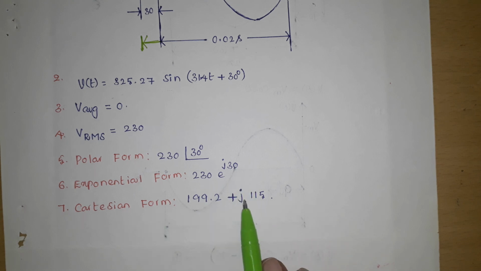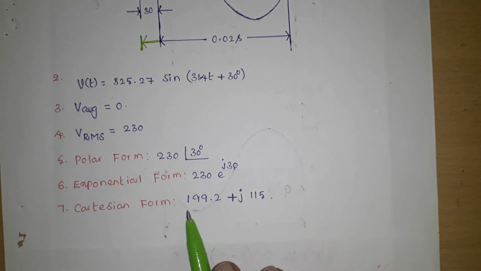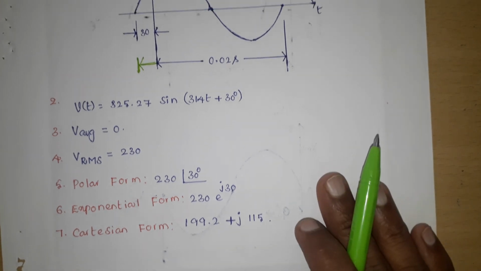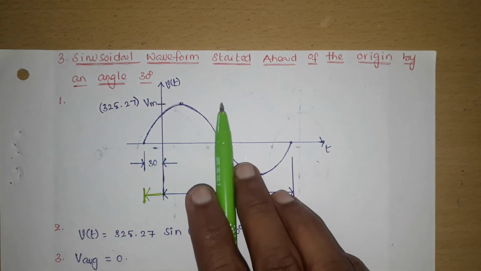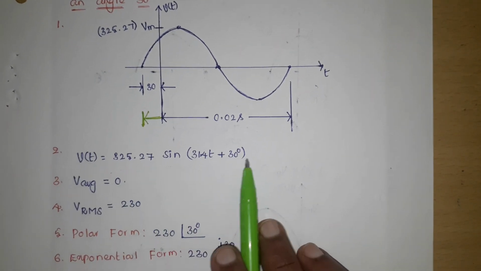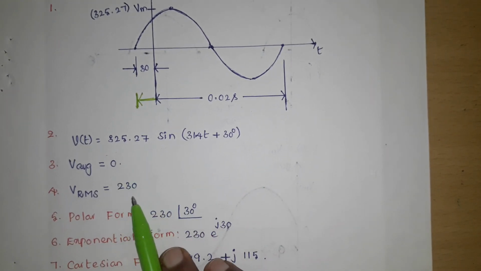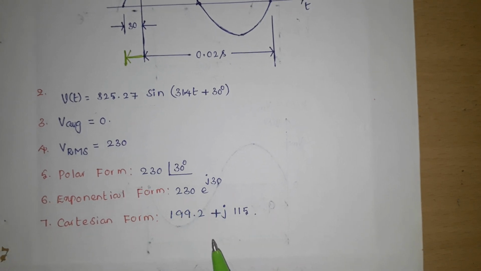Cartesian form: converting this polar form into Cartesian or rectangular coordinates, 199.2 plus j 115. So here the sinusoidal waveform started ahead of the origin by an angle of 30 degrees. This is the waveform, mathematical equation, average value, RMS value, polar form, exponential form and Cartesian form.